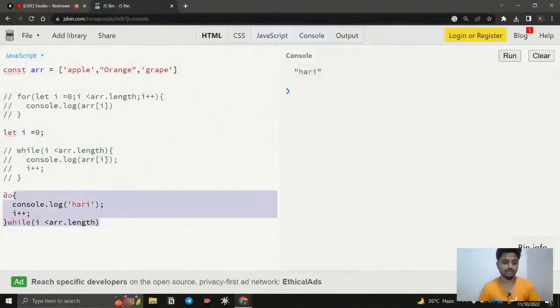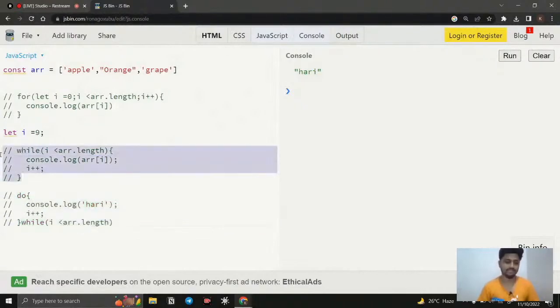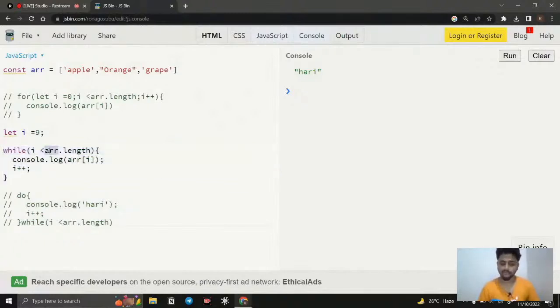So the same thing, if I do it in my while loop, it is not going to work. The reason is that the while loop checks the condition first, and then it logs into the console, and then it does the increment operation, decrement operation, and all. Like you can see, if I run it, nothing happened. The reason is, i is 9, which is not less than the length of the array that we have, right? So it is not going to execute. This is a false statement. Even if I put my name here, it is not going to execute. Okay, so that is what is going to happen.